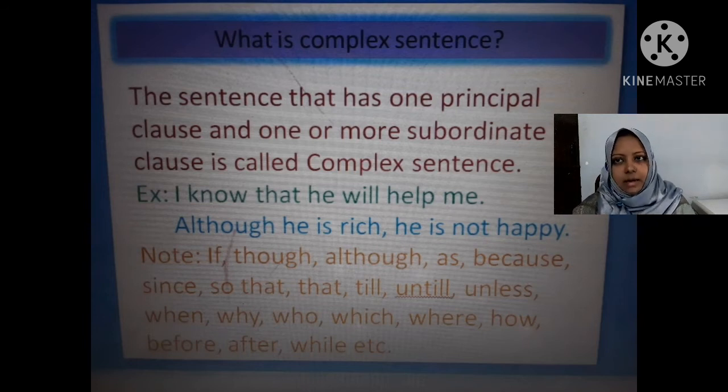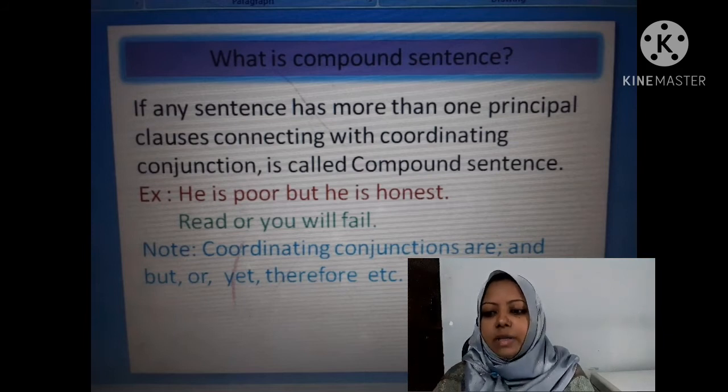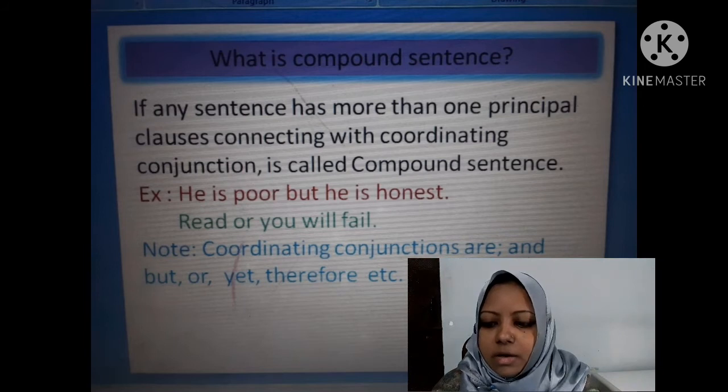And notice that in a complex sentence there will be a relative pronoun, and I have written here some relative pronouns such as if, though, although, as, because, since, so that, till, until, unless, when, why, who, which, where, how, before, after, while, etc. So if you get a relative pronoun in a sentence, and if the sentence has one or more subordinate clauses with one principal clause, then understand that the sentence is a complex sentence.